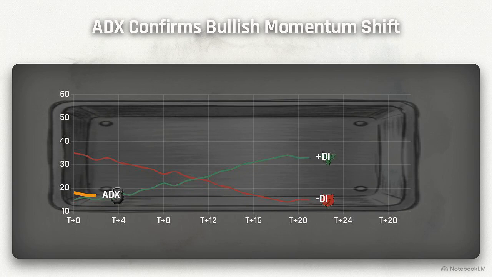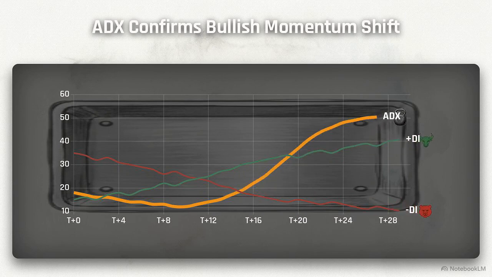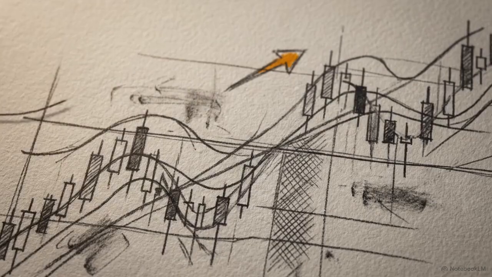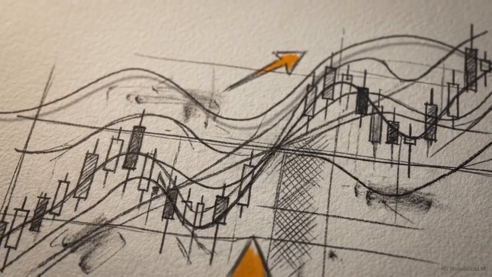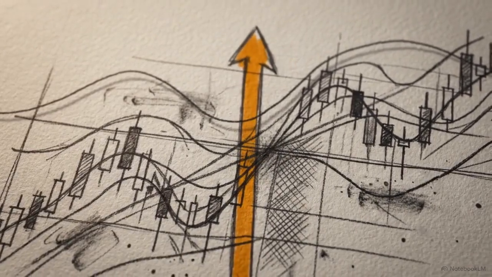The ADX line adds a layer of confirmation by sitting on top of these indicators. It calculates if that bullish or bearish shift has enough underlying force to be worth a trade. This combination of directional indicators and a strength index provides a systematic way to verify a move before committing capital.